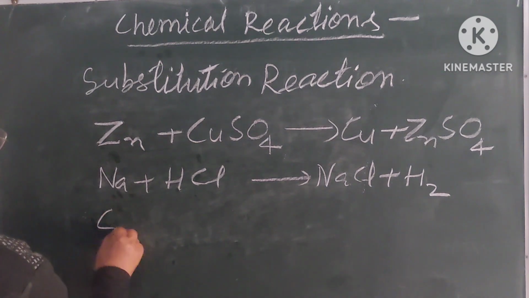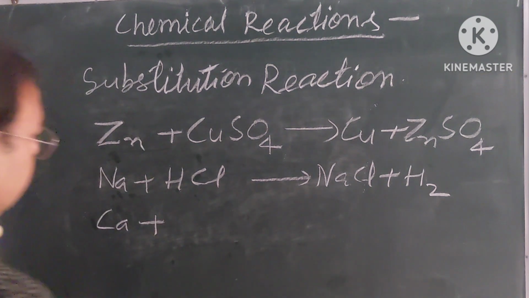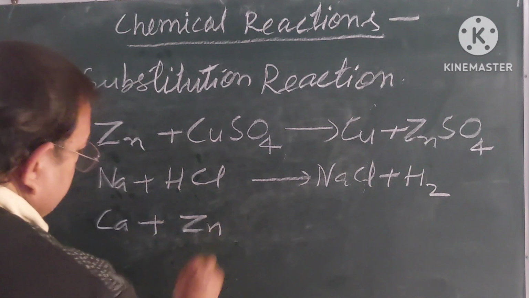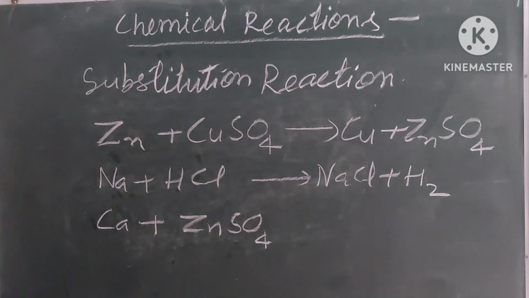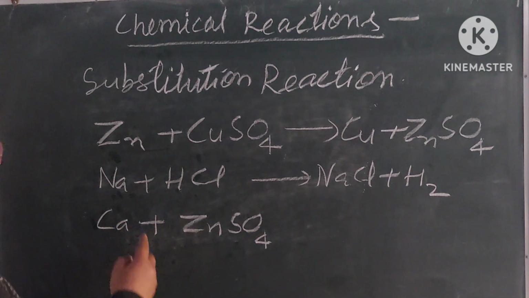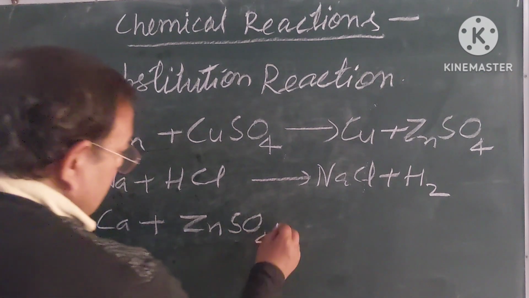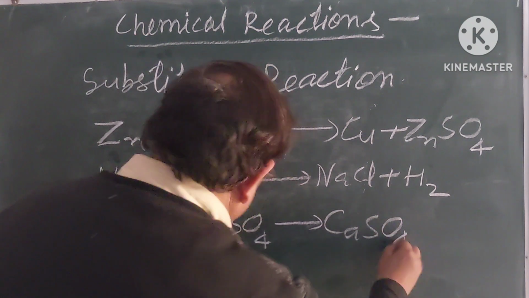Another equation: calcium reacts with zinc sulfate. Calcium being more active than zinc, it displaces zinc and takes the place of zinc and forms calcium sulfate, CaSO4.